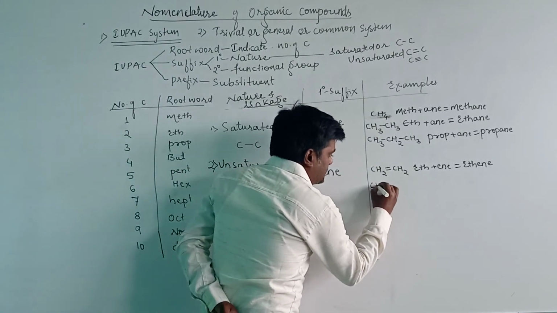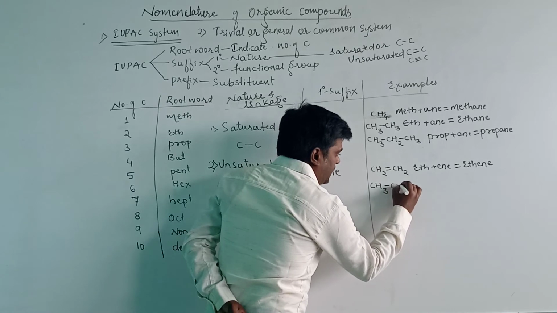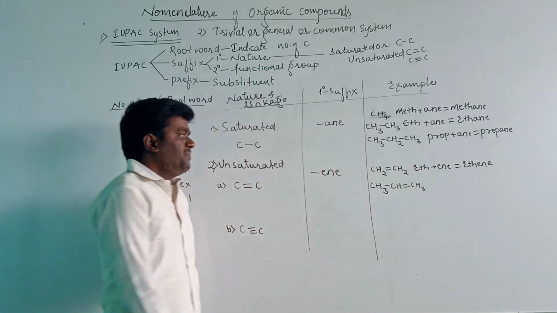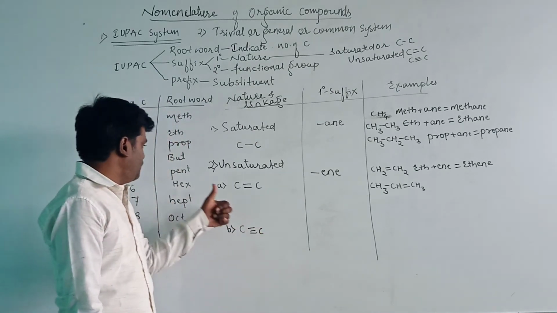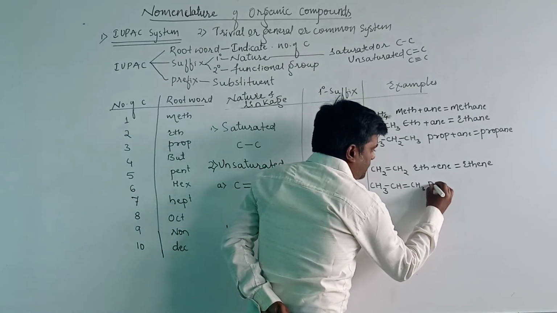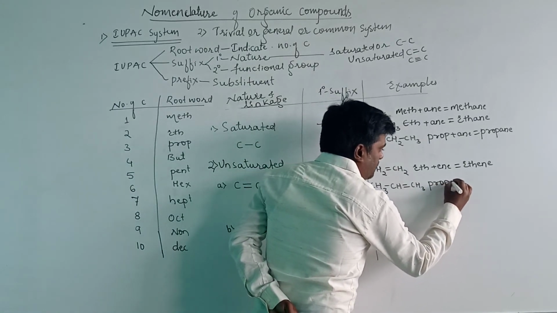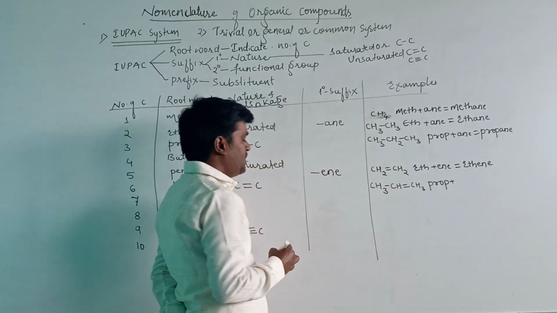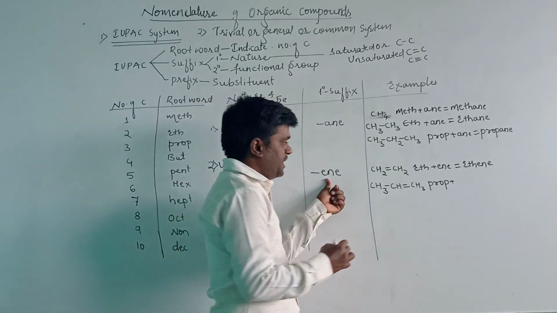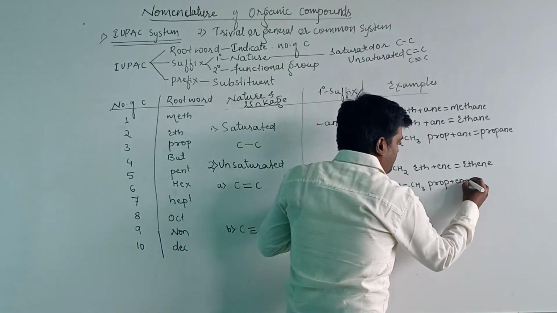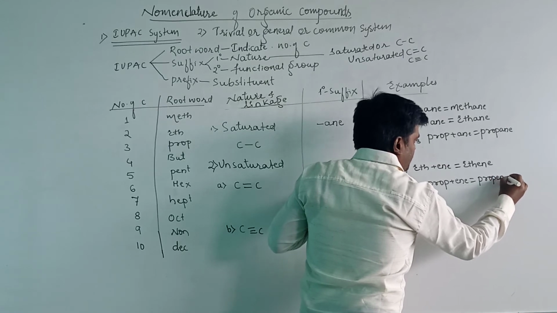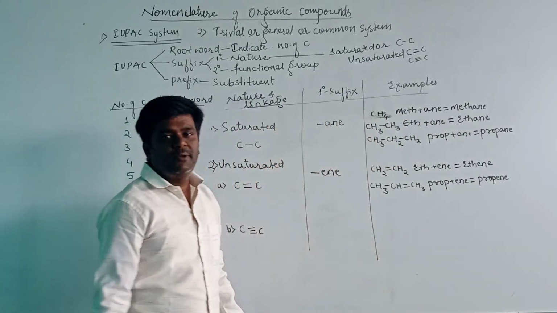And CH3, CH double bond CH2. Here 3 carbon atoms are there. Therefore, the root word is prop. The root word will become prop. Plus, it is unsaturated containing the double bond. Therefore, ene, that is plus ene. The name of the compound will become propene. The IUPAC name of this compound is propene.